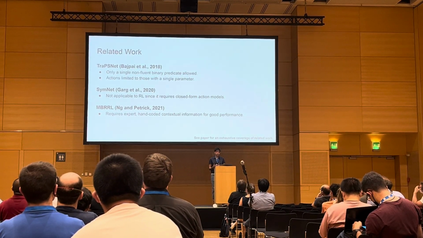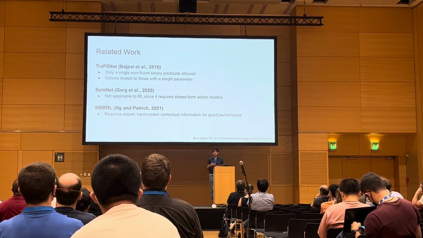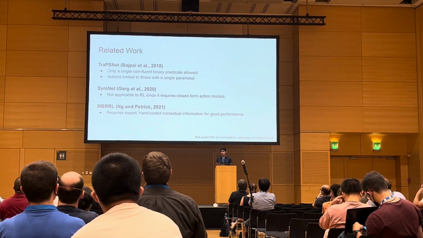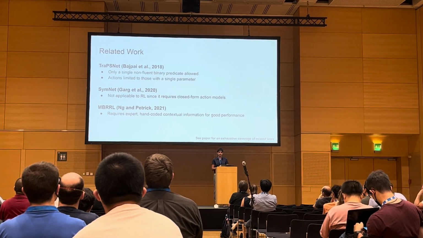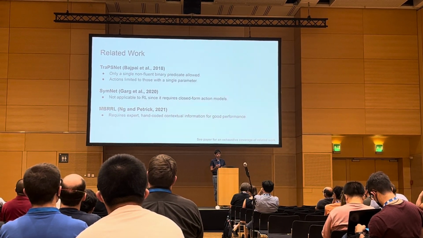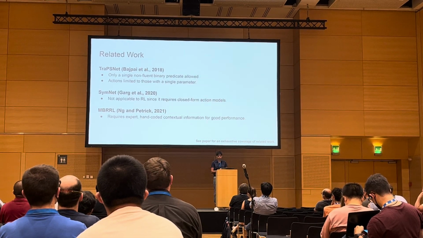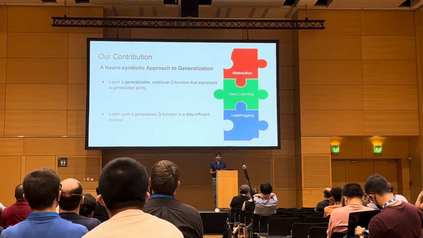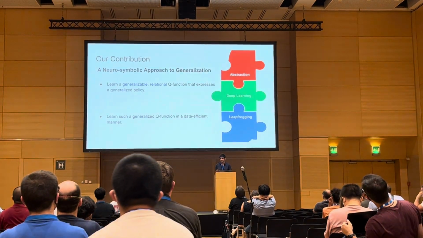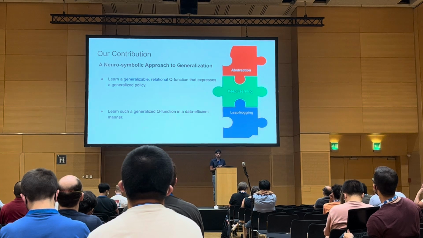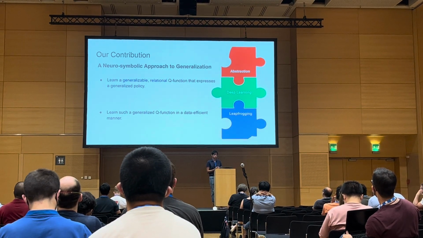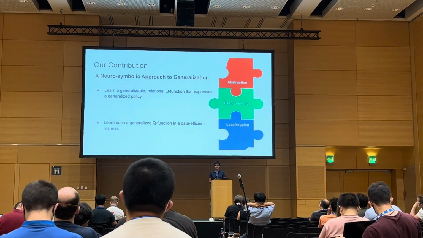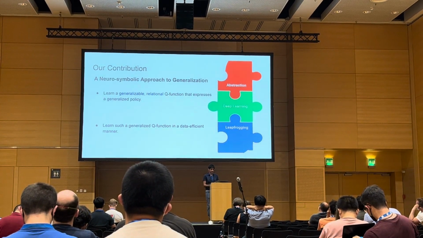Because it's so important to compute these generalized policies, there's a ton of related work in the area. For example, MBRRL computes generalized policies using conjunctive first order features, but it requires expert hand-coded contextual information. Our contribution in this work is a neuro-symbolic approach to generalization, where we use abstraction in conjunction with deep learning to learn a generalizable relational Q function that expresses such a generalized policy. And we train our network in a data-efficient fashion using leapfrogging.